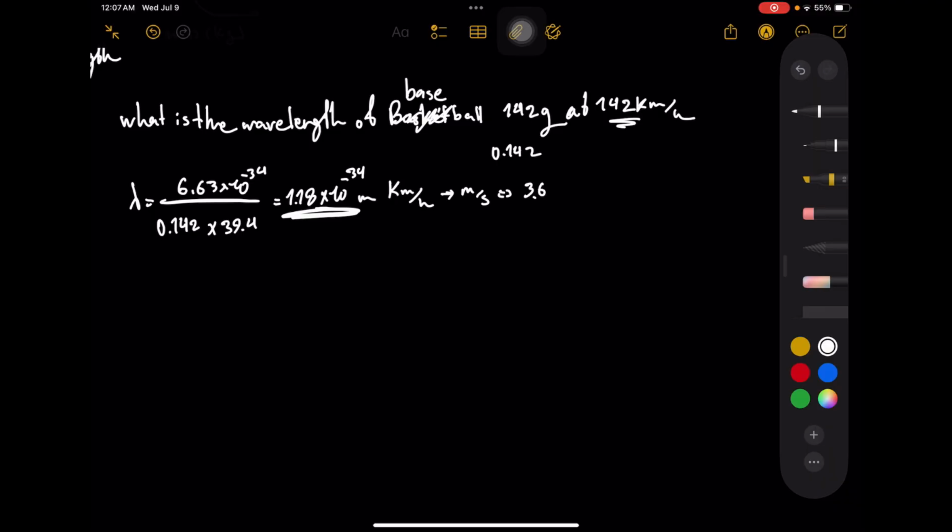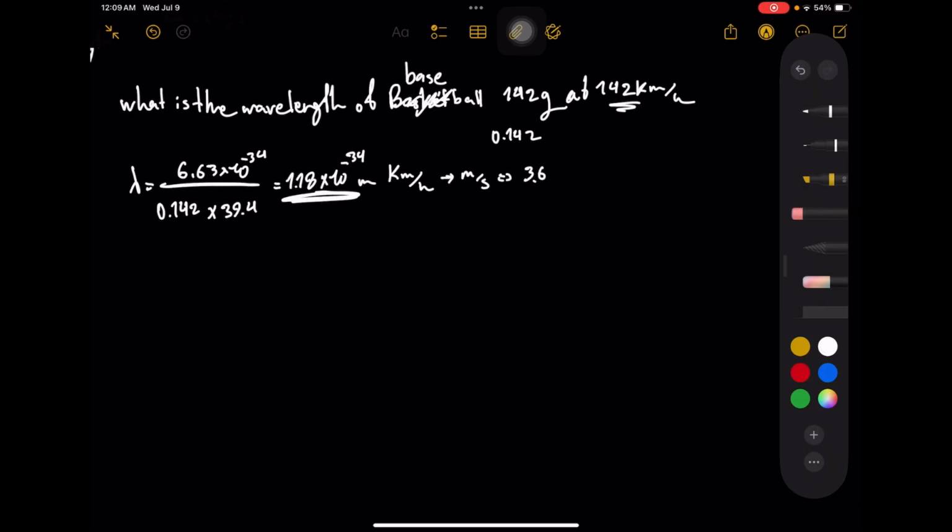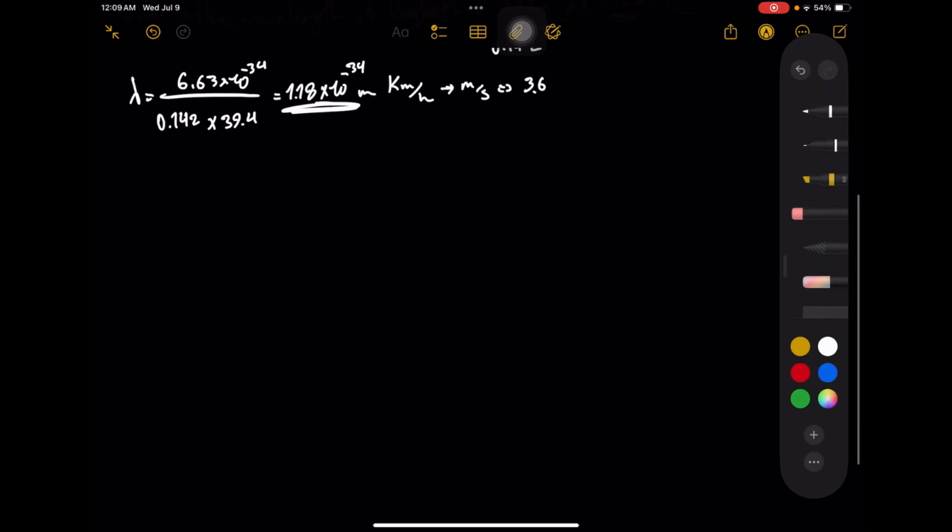The formula for the Heisenberg principle can be mathematically expressed as the uncertainty in the position times the mass times the uncertainty in the velocity is greater than or equal to Planck's constant over 4 pi.